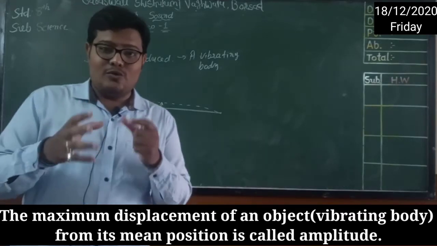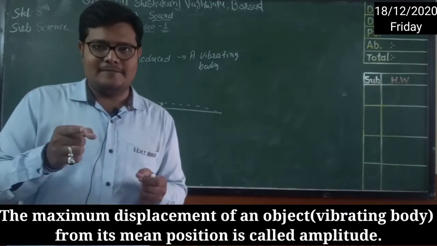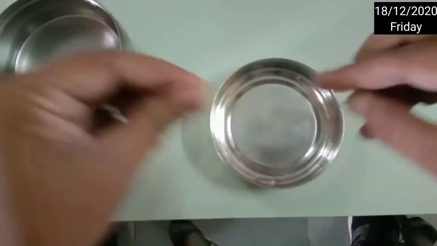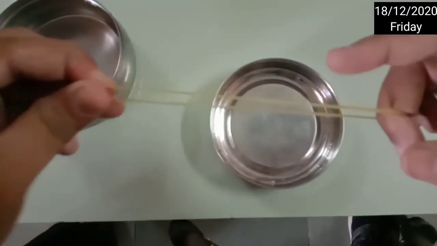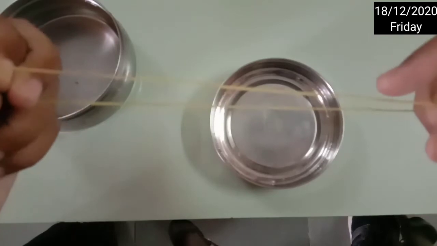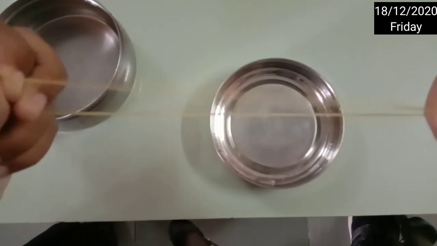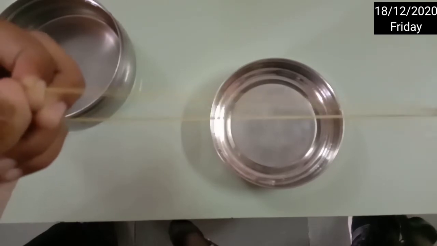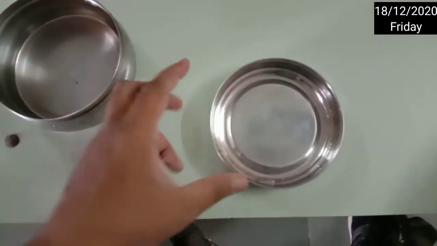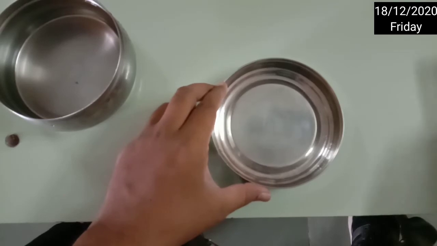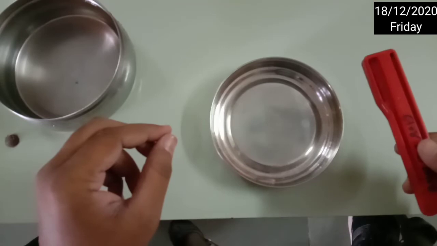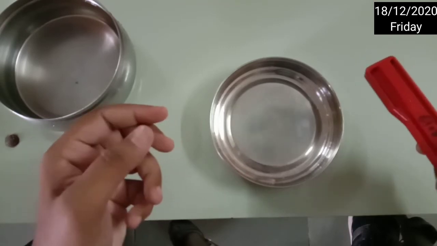For that we need to use some medium. Let's see. As you know, we are trying to see the vibrations, right? As we have seen with the rubber band, if I strike it, it will move up and down, and these vibrations we are able to see easily, right? But if I take any metal, here this is a plate, right? Now I will strike this plate with this plastic, and let's see whether we are able to see the vibrations.